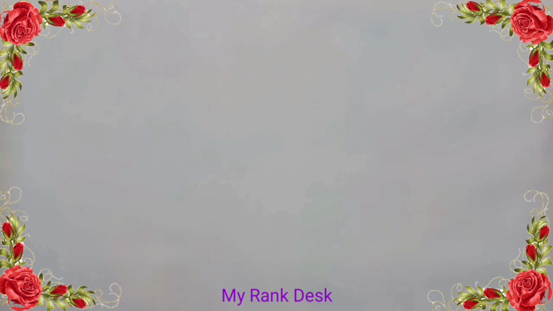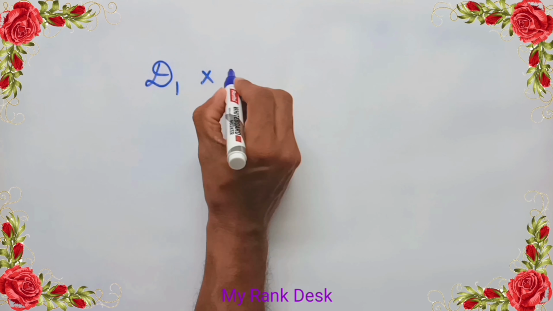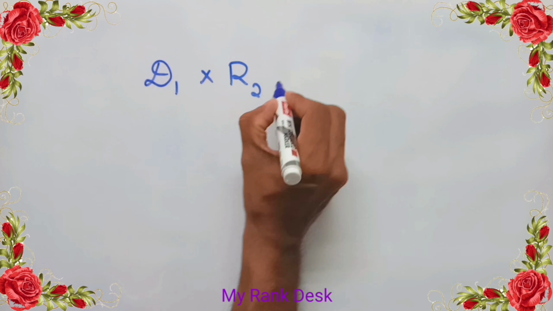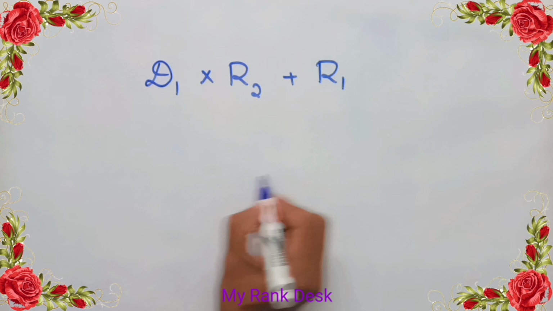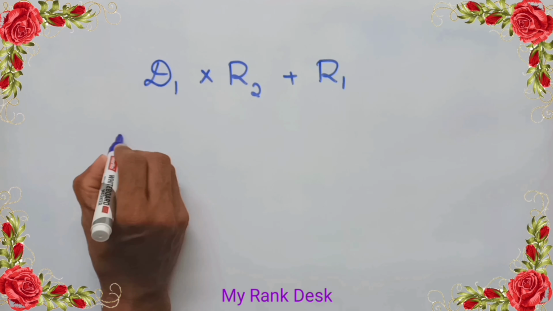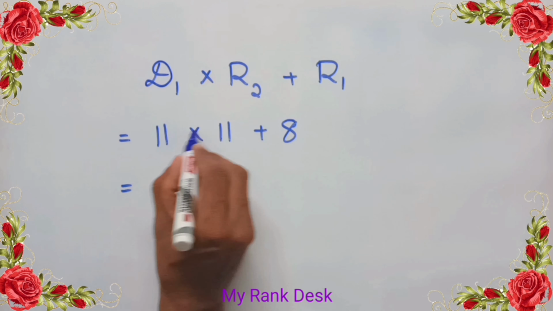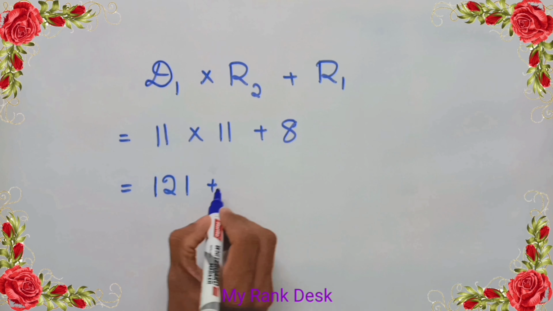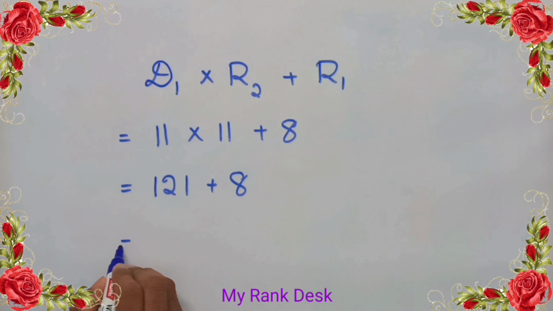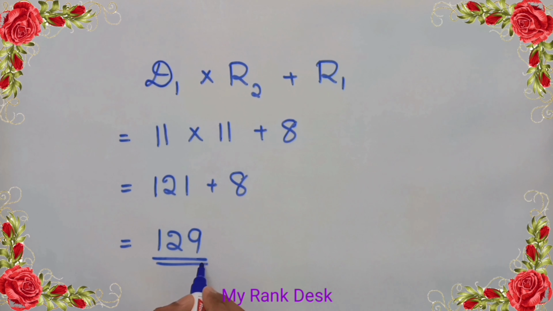Let's solve the problem. To find the third remainder, we can use the formula R3 equal to D1 into R2 plus R1. That is 11 into 11 plus 8. That is 121 plus 8. That's equal to 129. Answer 129.